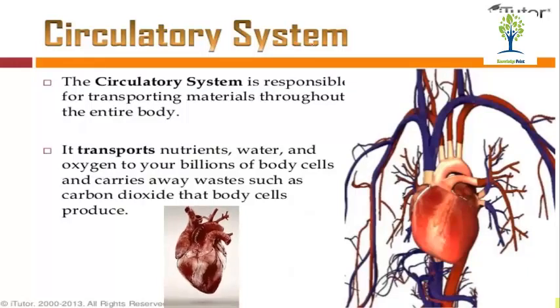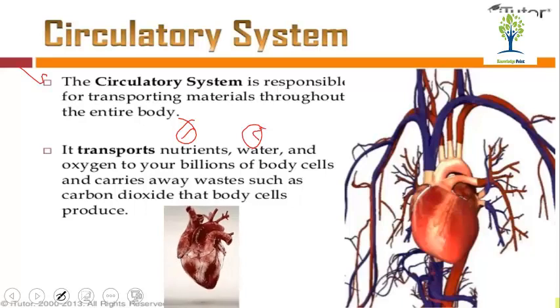In a circulatory system, materials are transported throughout the entire body. Now, what sort of transportation is there? It transports nutrients, the first thing. The second thing is water and oxygen to your billions of body cells, and it carries away waste such as carbon dioxide that body cells produce.